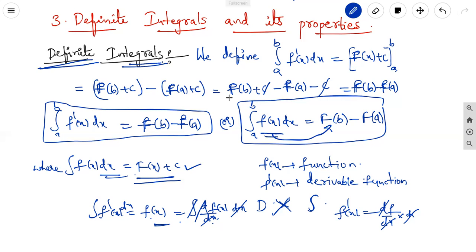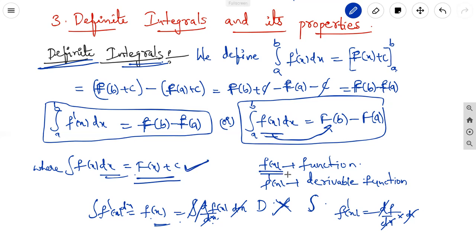That is capital F of b plus c minus capital F of a plus c. Plus c minus c gets cancelled. We get F of b minus F of a. That is nothing but the integral from a to b of f dash of x dx equal to F of b minus F of a. Or if the integration of any function is equal to capital F of x plus c, after simplification we get the definite integral of f of x dx equal to capital F of b minus F of a.